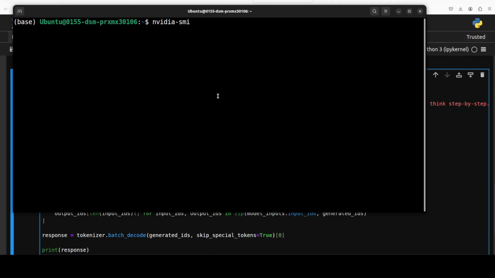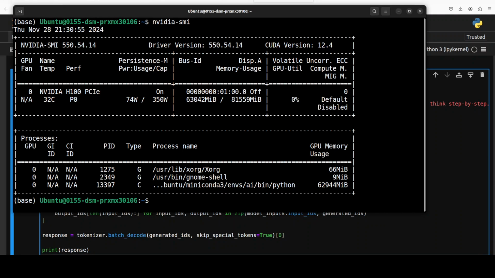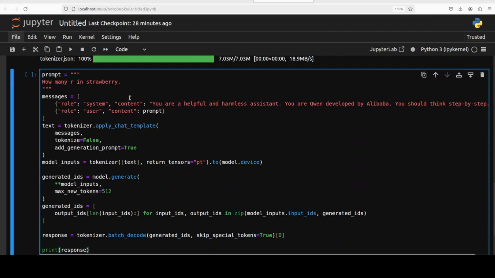Let me also show you the VRAM consumption as the model is fully loaded onto the GPU. So you see it is consuming over 63 GB of VRAM. So I think 80 GB of VRAM should be good enough for this one. Okay, so let me run this. The first time asking how many R's are in strawberry.